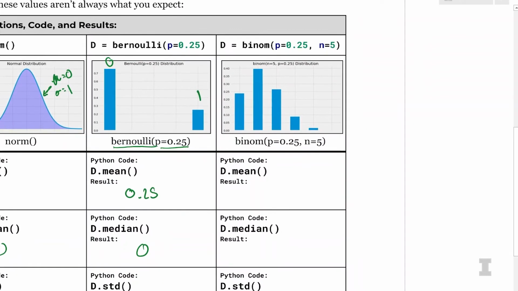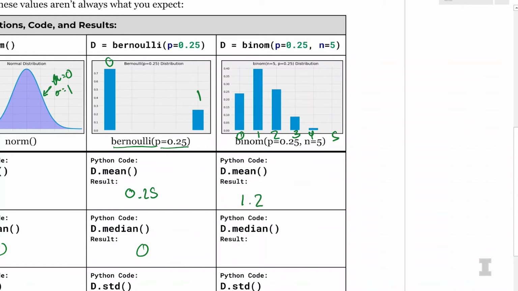So to just finish this off, let's look at a binomial distribution. Here we have our classic exam with 5 questions, and for each question there are 4 possible answers. The chance of us getting an answer correct is 25% because there's 1 option out of 4. And this is going to create a binomial distribution that tells us how many answers we got correct on the exam. So if we do d.mean, this is going to tell us the mean of this distribution. What's the expected value of our score on this exam? So it is 1.25.